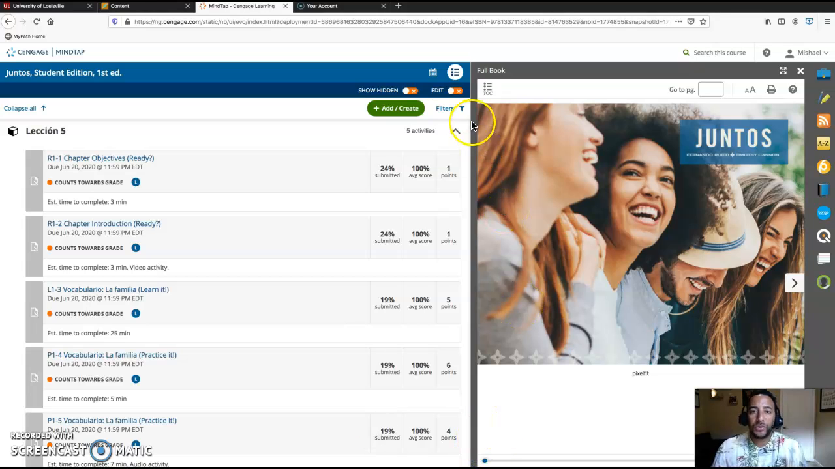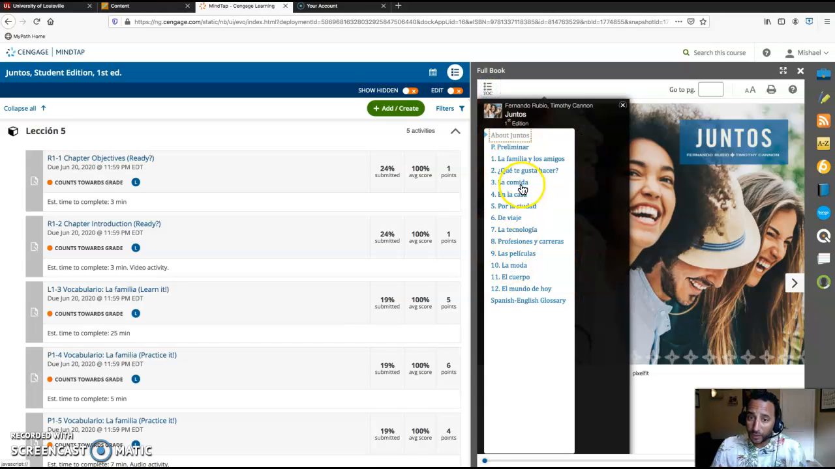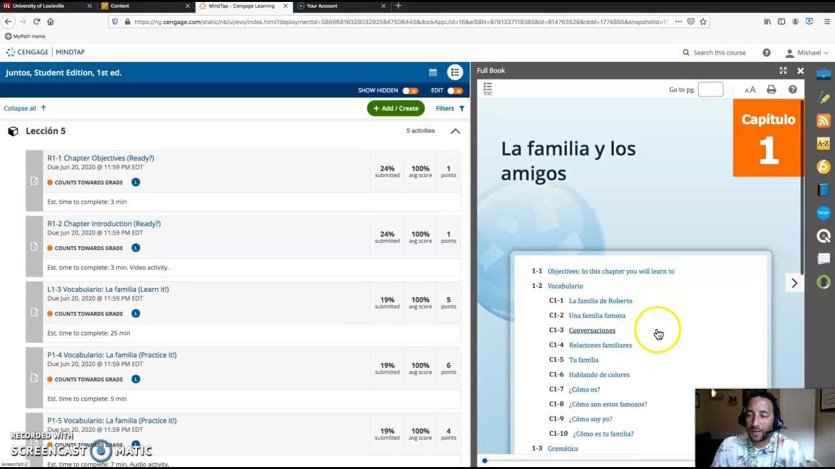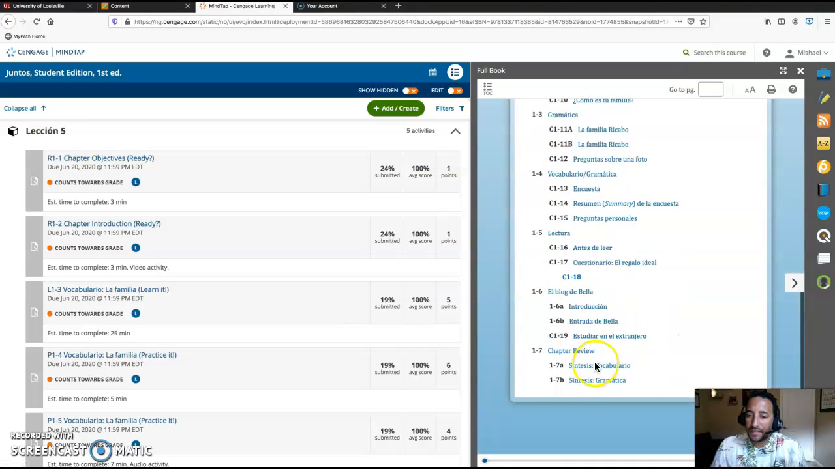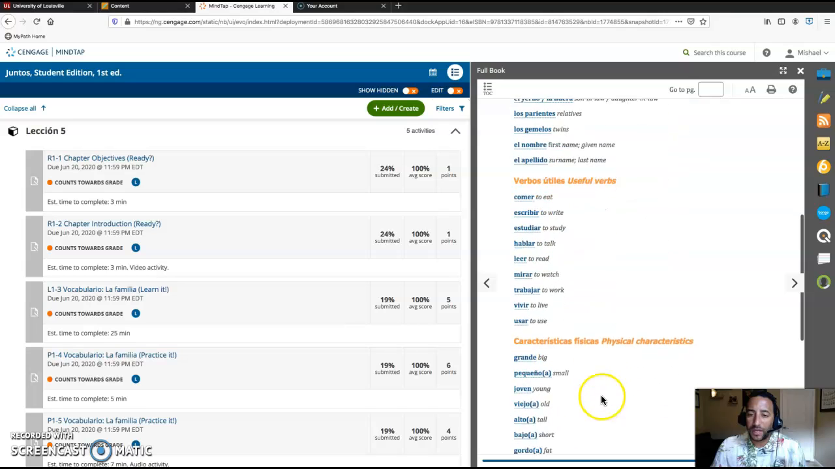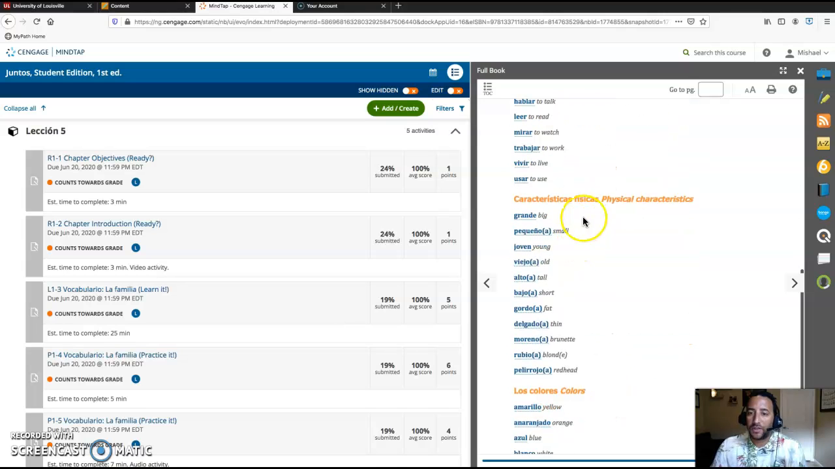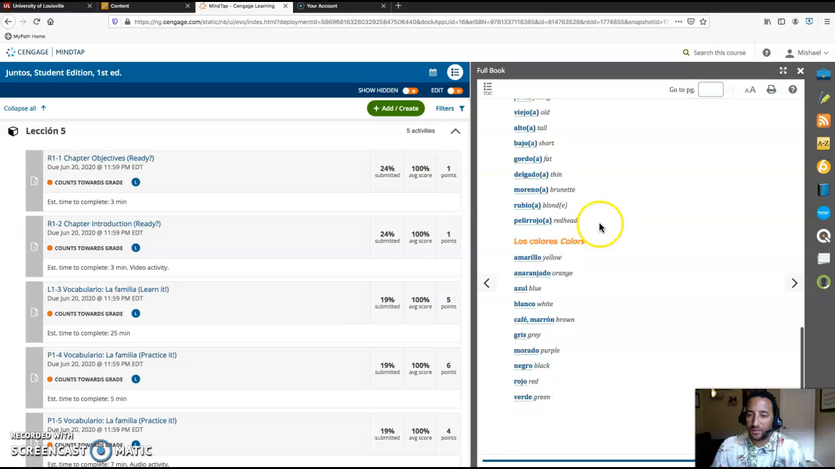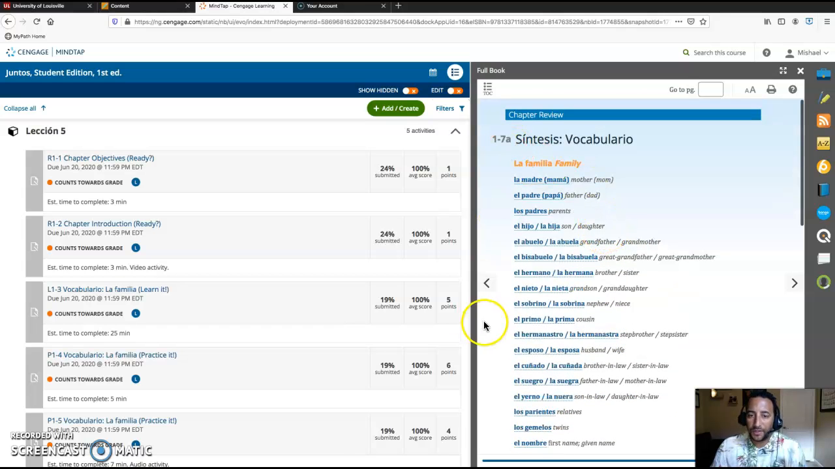I suggest that you go to the full book at the beginning before you start anything on this chapter and go to Capitulo 1, and then there is a summary of what you're going to learn in this chapter. It is important that you look at it, look at the vocabulary. You have everything in one place. Some useful verbs, physical characteristics. We're going to learn about colors as well.